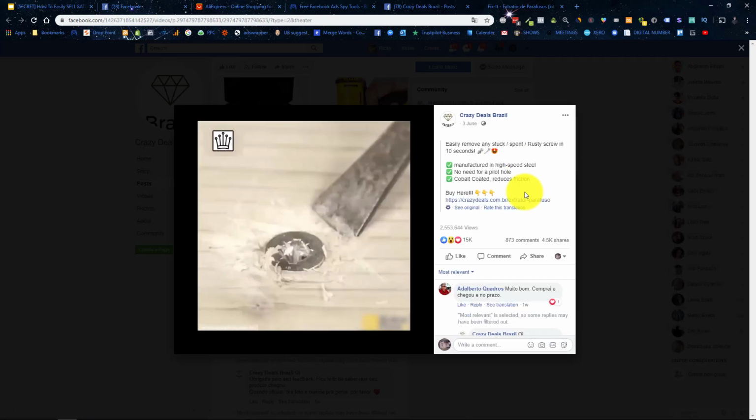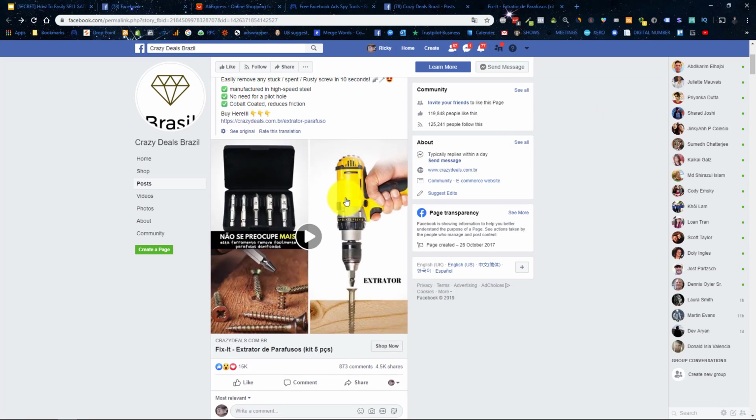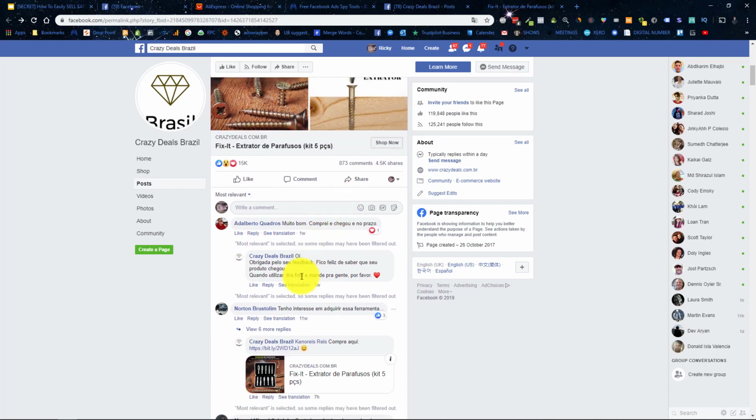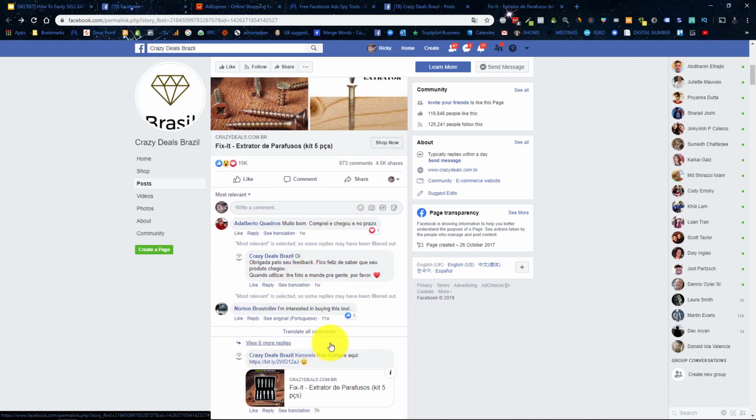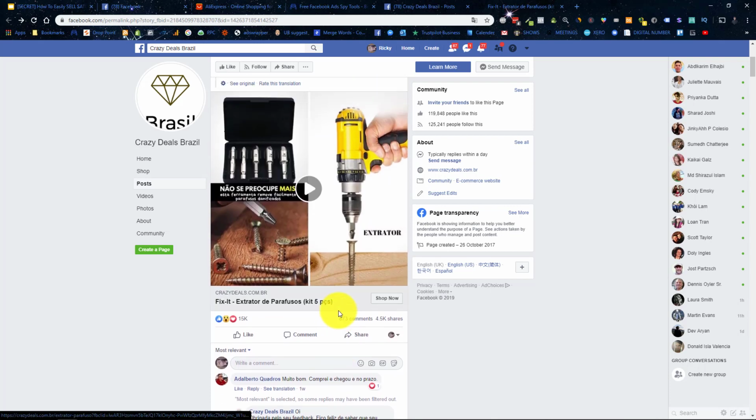Haven't seen it much. It's meeting my criteria. I'm liking where it's going. It can be a little bit slow in relation to this as well. So we've now got their creative, and you can also download this through Big Spy as well, and use it as reference. So we can definitely see that they're mainly marketing to these people, and people are seriously interested in this item. Very, very good item.